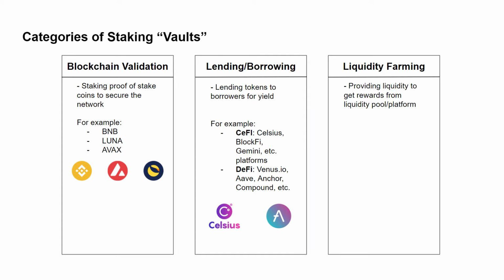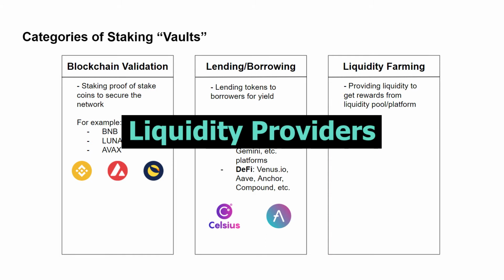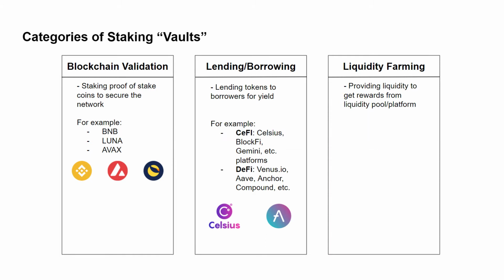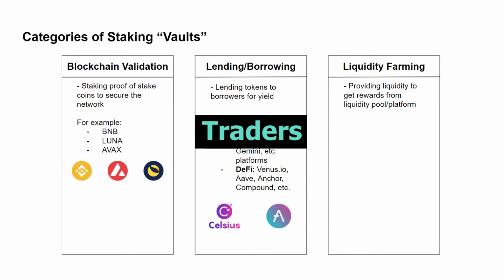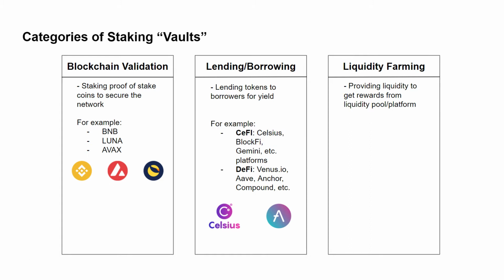In the last category of staking, which is liquidity farming, I would typically need to stake or deposit 2 or more unique tokens. People that stake in liquidity pools are called liquidity providers. Providing liquidity helps other people, let's call them traders, swap tokens. For example, I want to swap Bitcoin to Ethereum. In DeFi, I would go to some platform that has a Bitcoin Ethereum liquidity pool, where a lot of liquidity providers have deposited Bitcoin and Ethereum. I would offer my Bitcoin and then receive back Ethereum using the pool.